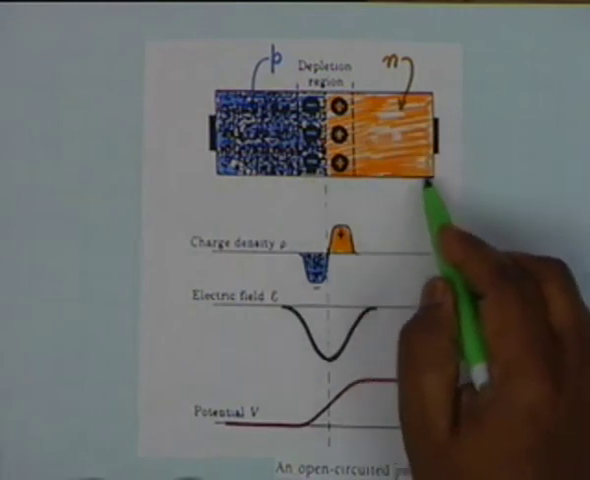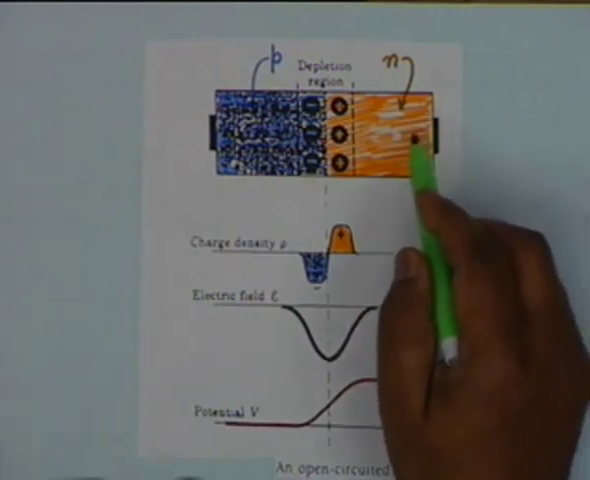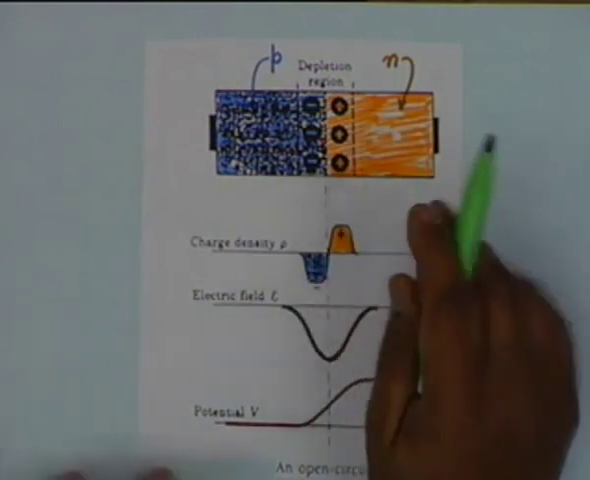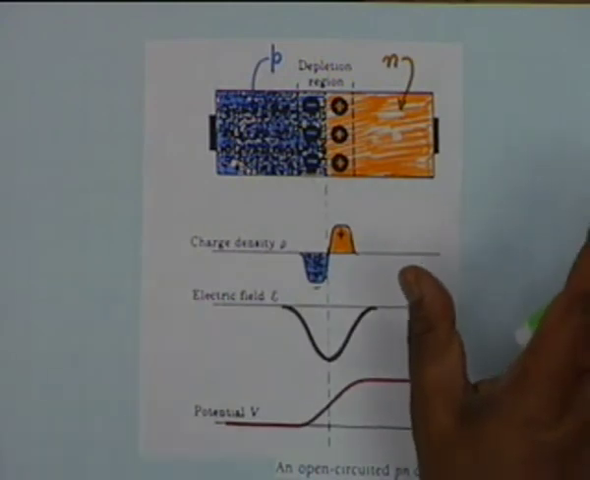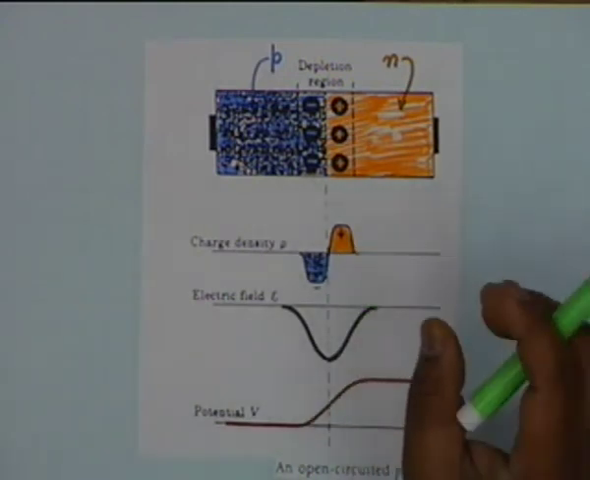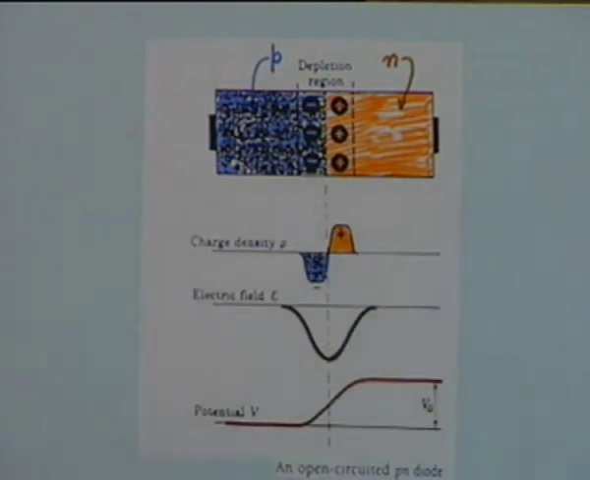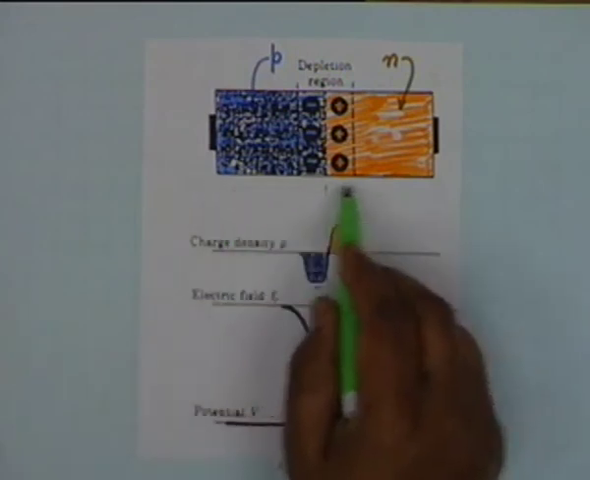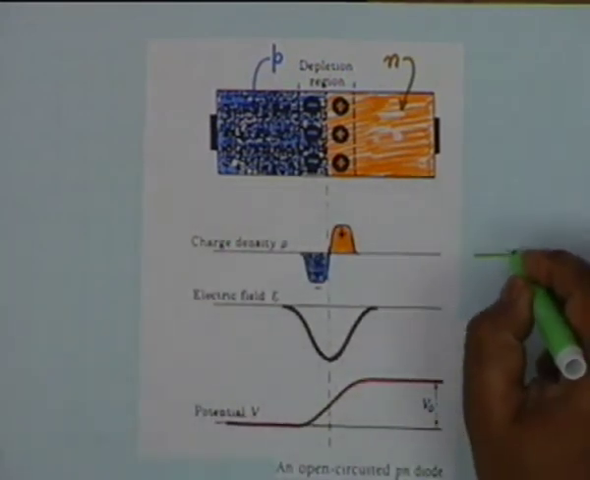I have shown this as devoid of charge. I told you that except for the depletion region, the rest of the region is neutral. So I have not shown any holes and electrons. Now, if I measure the charge density along the length of this, if this is the x direction, let's say,